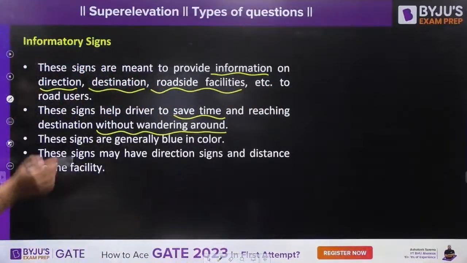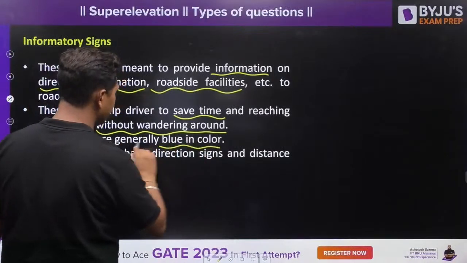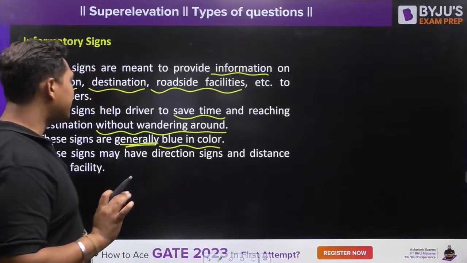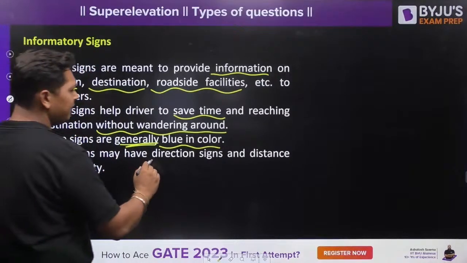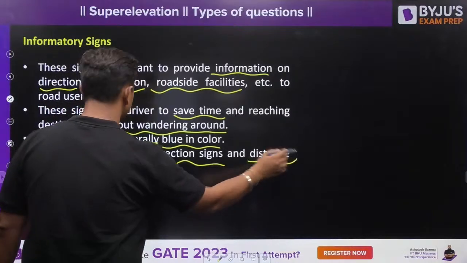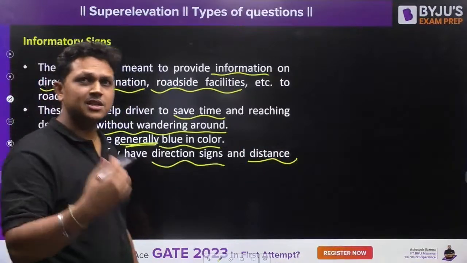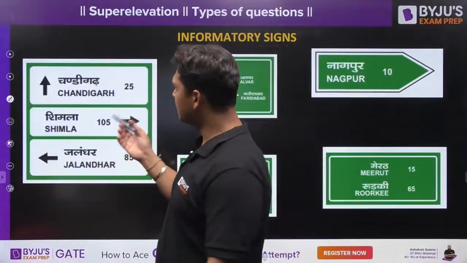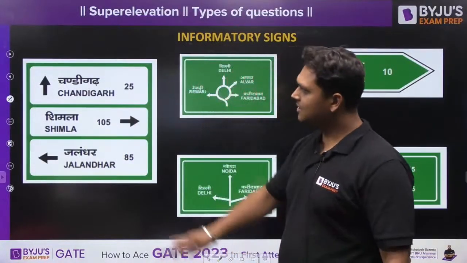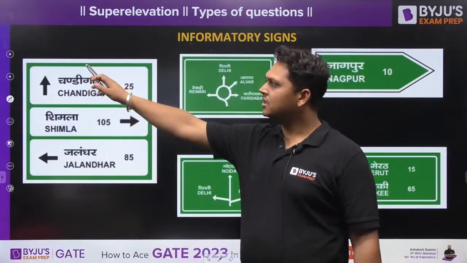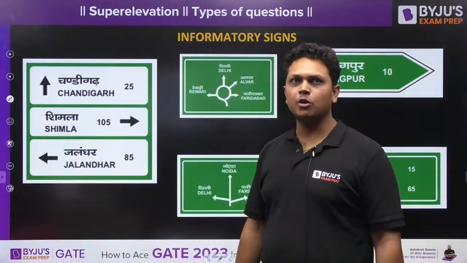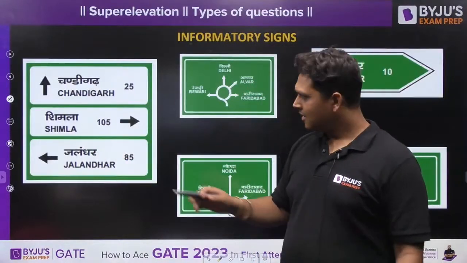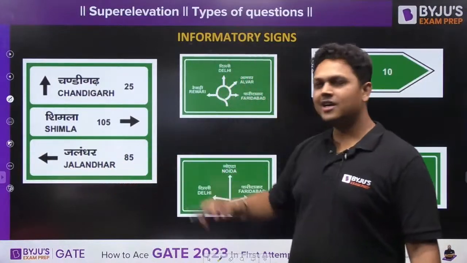And these are generally blue in color, not compulsory. These signs may have directions and distance also. Distance and direction may be specified to where you are going, right? Let us see what are the different types of signs. Like over here, this sign is showing straight Chandigarh, which is 25 km away. Towards the right, Shimla, 105 km away. Towards the left, Jalandhar, 85 km away.